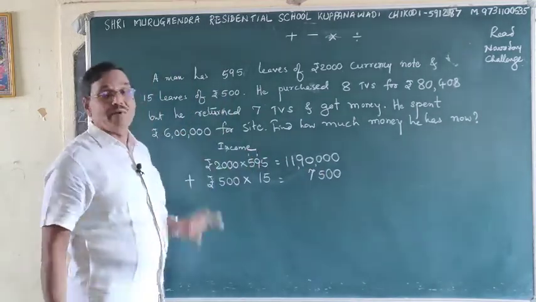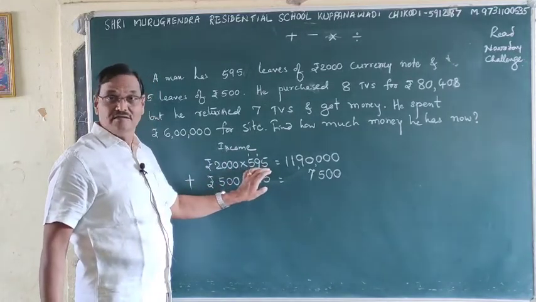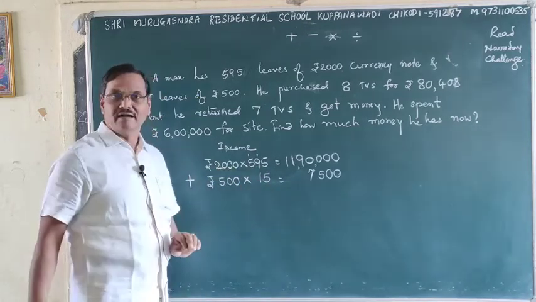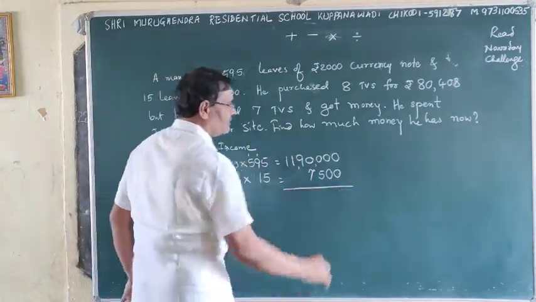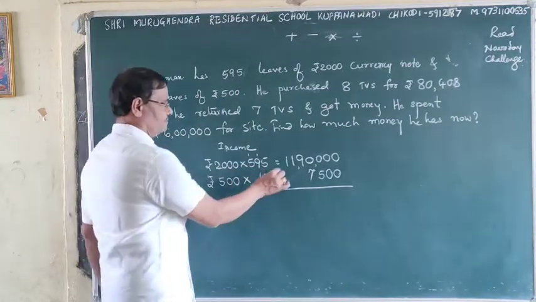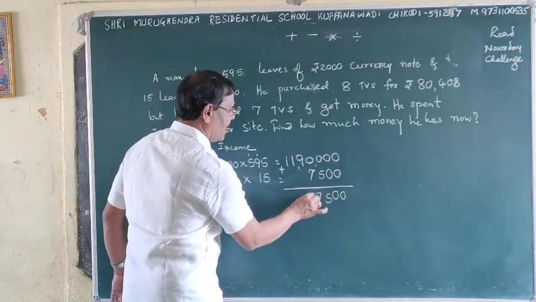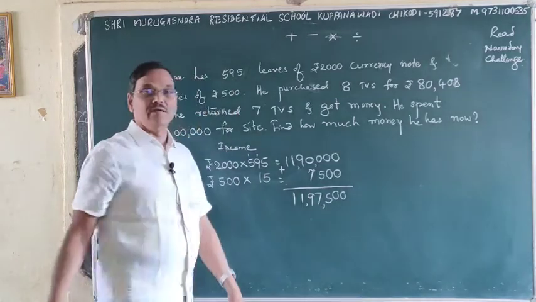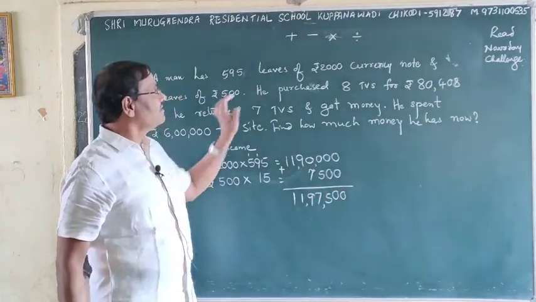Now you multiplied, because this many currency notes he has. These many notes he has of 2000 currency note and 15 of 500. So you have to add these because it is income. Here multiplication is done. Here addition you are doing now. Okay. 0 0 5 7 9 1 1. Then how much money does he have? 11,97,500 he has.